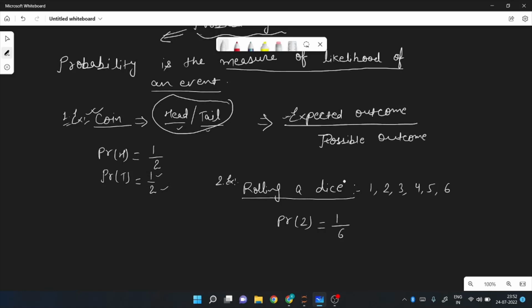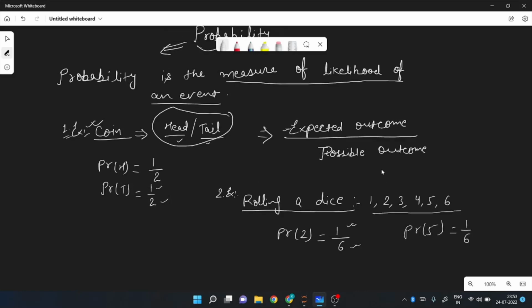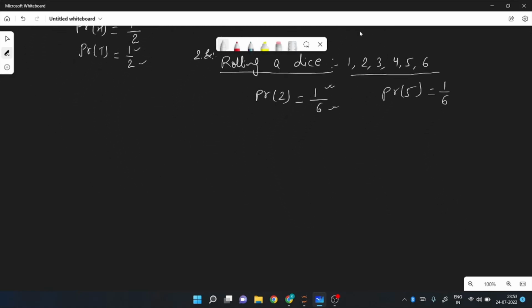Now let's understand how I got that. As I said, the formula is expected outcome by possible outcome. What is the expected outcome that 2 may come? It can come one time. If I roll a die, there is a possibility that I can get 1, 2, 3, 4, 5, 6. If I talk particularly about 2, it can come once, and the total possible outcome is 6. Again, for any of these numbers, if I check the probability, let's say for number 5, again it is going to be 1 by 6. So this was all about probabilities. I hope you understood these examples.